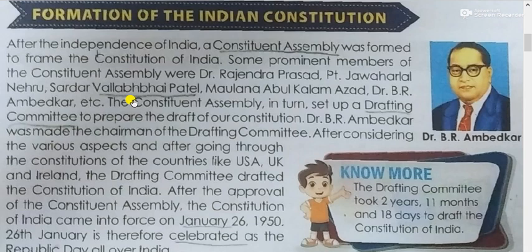constitution. So we were in need of a constitution once the British went out. After that we needed a constitution, so there was an assembly held. And there were some prominent members of the Constituent Assembly. Who were they? First one is Dr. Rajendra Prasad, Pandit Jawaharlal Nehru, Sardar Vallabhbhai Patel, Maulana Abdul Kalam Azad, Dr. B.R. Ambedkar. So these were the important people who were in the assembly.